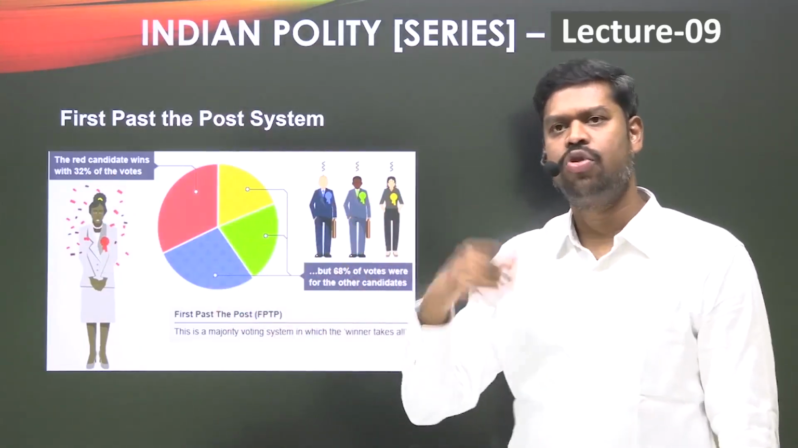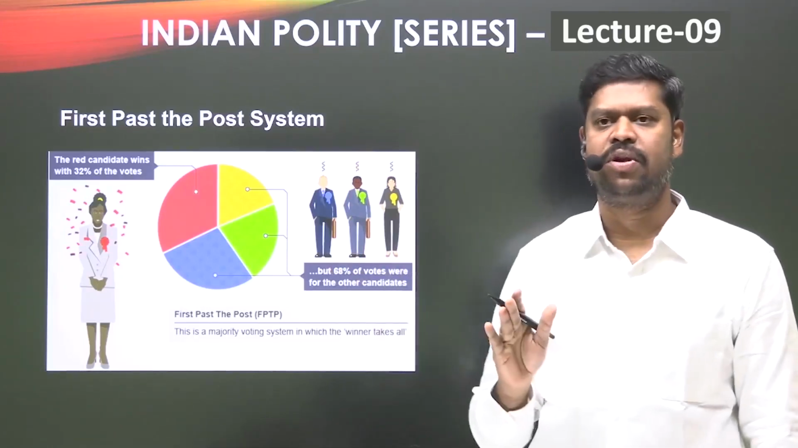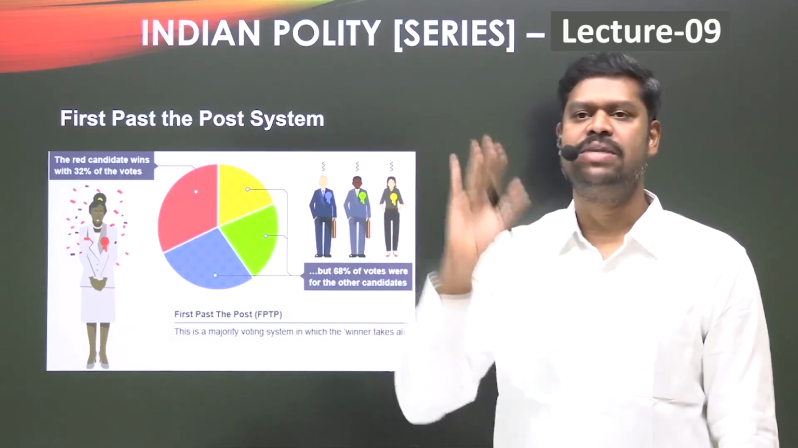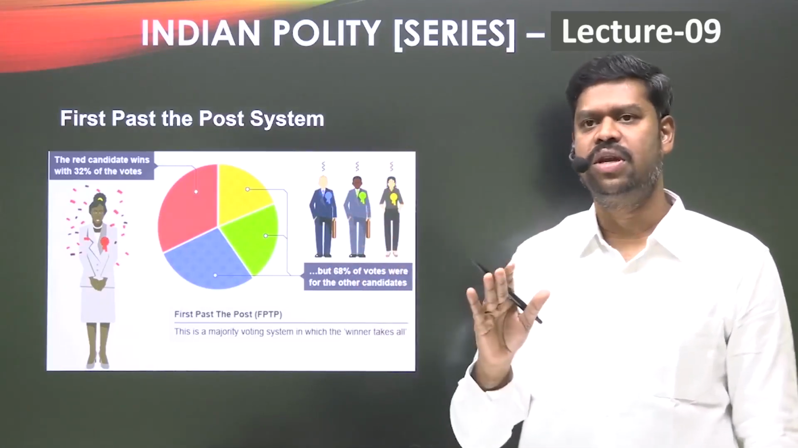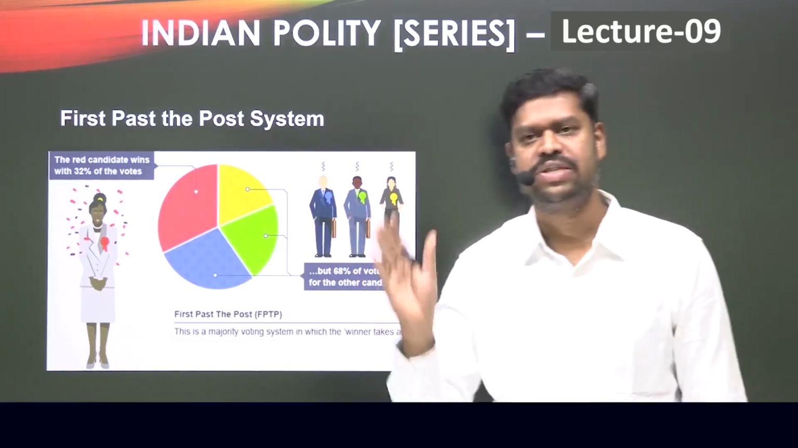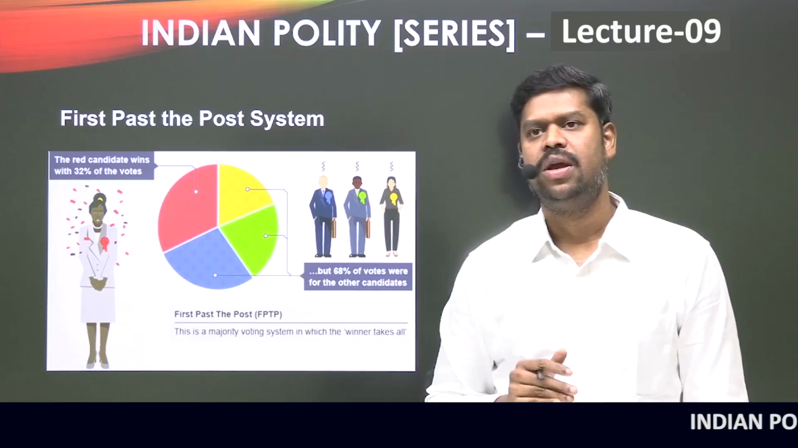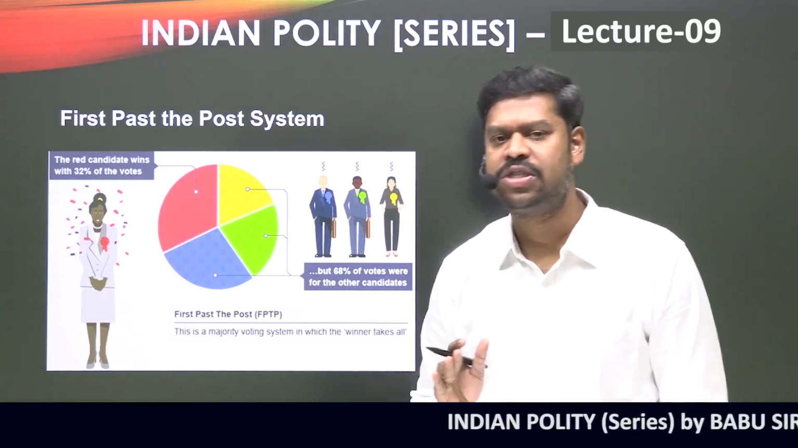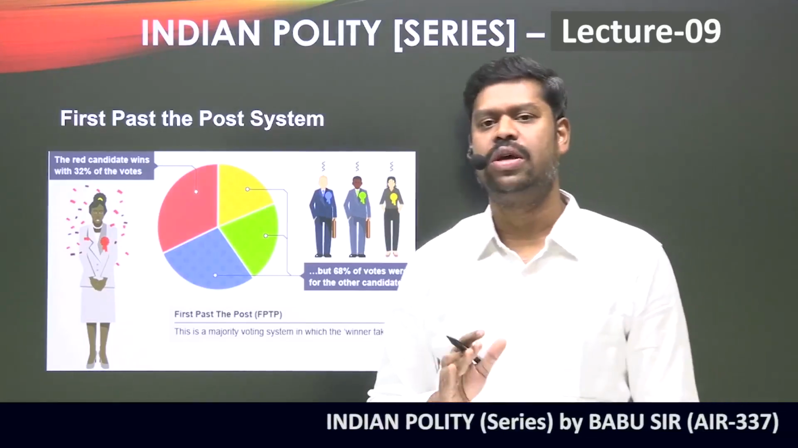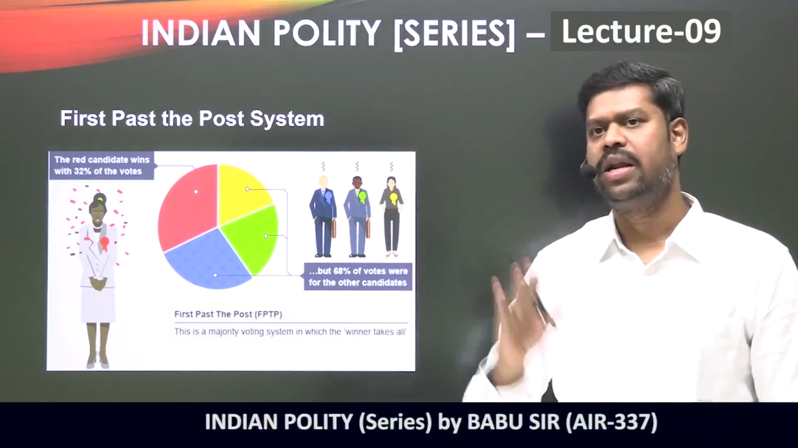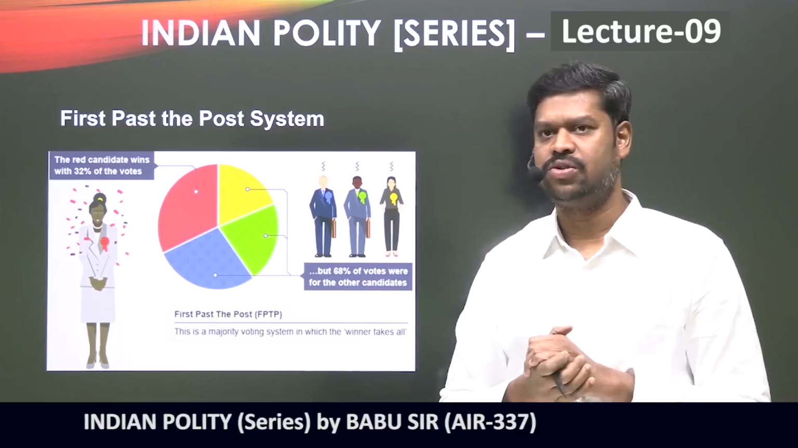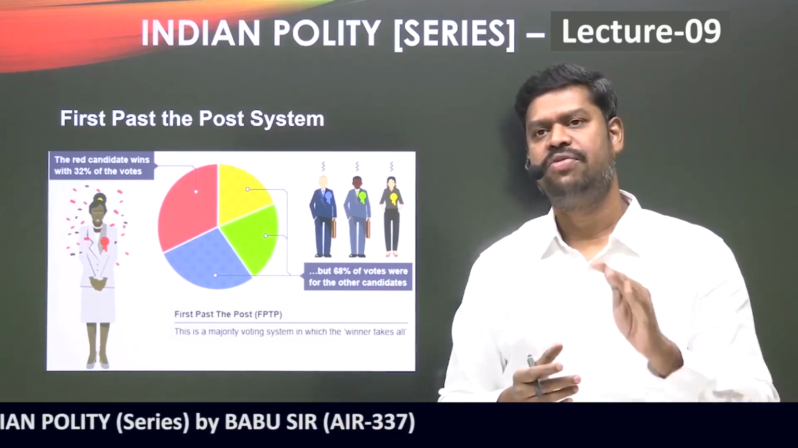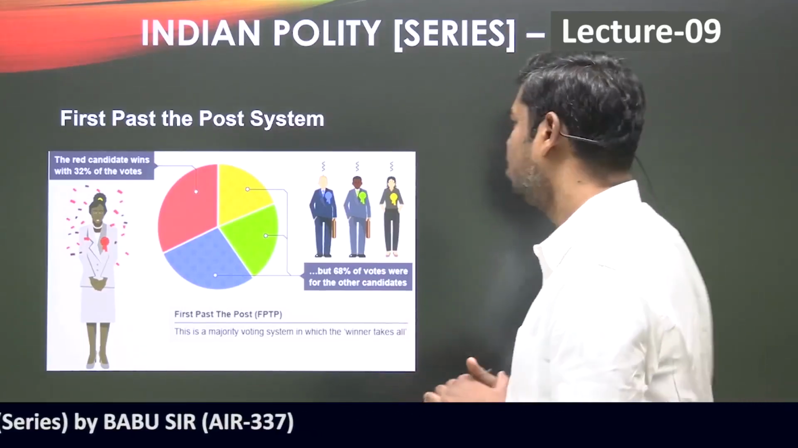So among the 4 candidates, whoever has got the maximum number of votes would be declared the winner when you apply the principle of first past the post system. And where is the first past the post system applied? It is applied in the election to the Lok Sabha and the elections to the legislative assemblies in India. So that's basically what is called the first past the post system. All right.